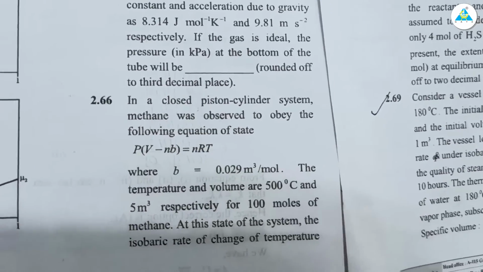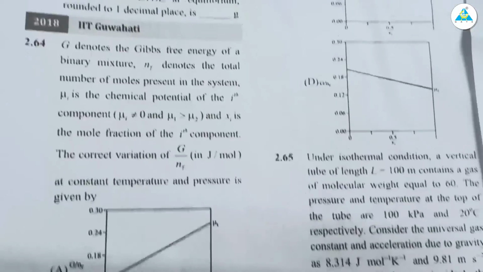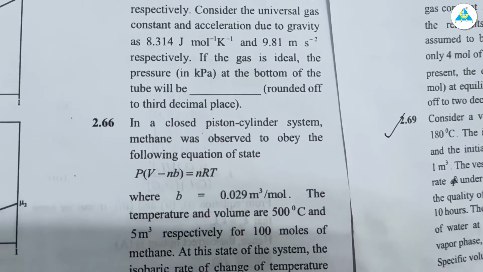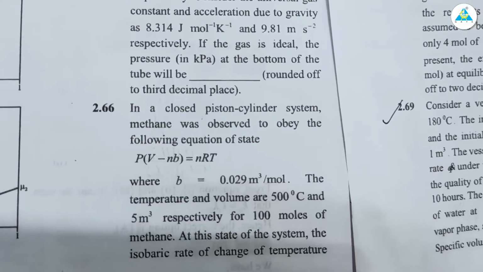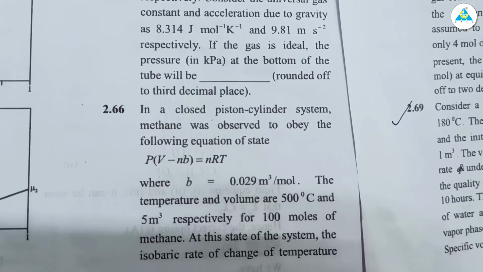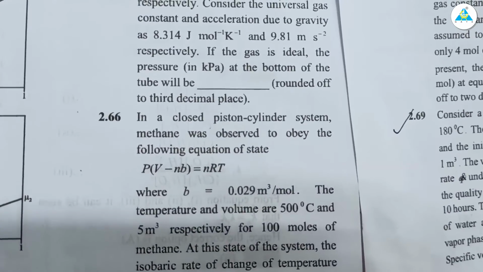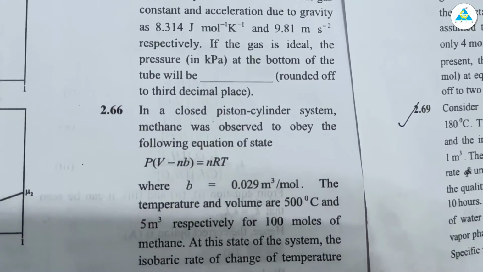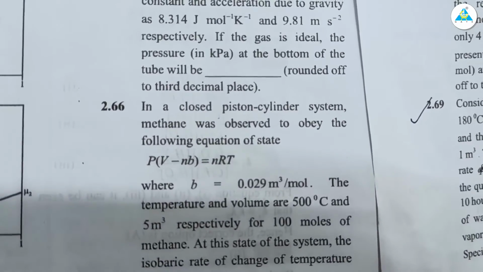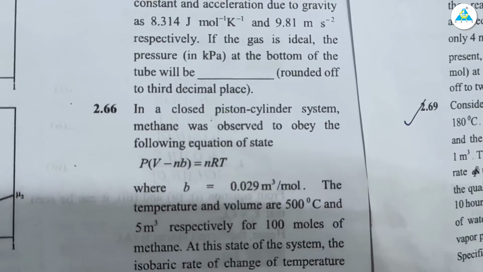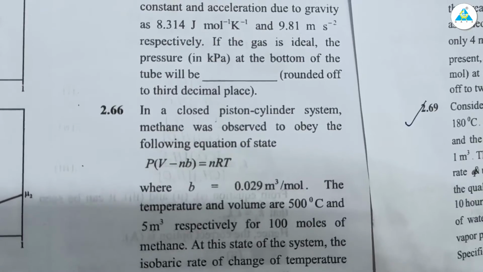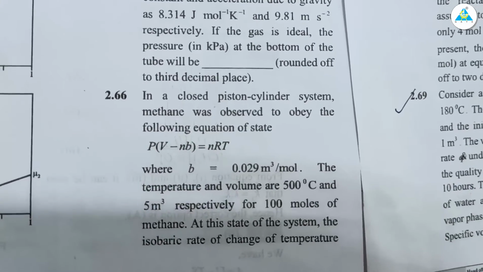Now the next question is a GATE 2018 IIT Guwahati question, 2 marks. In a closed piston cylinder system, methane was observed to obey the following equation of state. So they have given a new equation of state: P into (V minus nB) equal to nRT, where B is 0.029 meter cube per mole. The temperature and volume are given as 500 degrees Celsius and 5 meter cube respectively for 100 moles of methane.